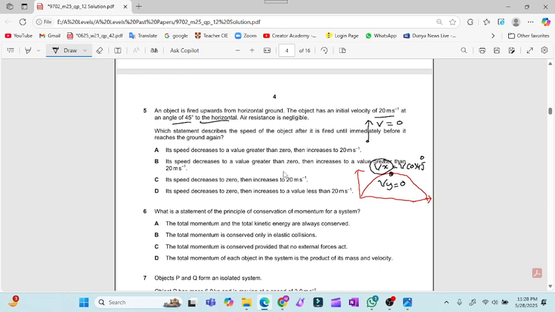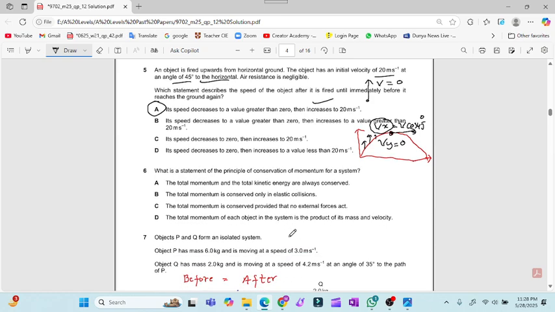Its speed decreases certainly. For this axis, the Vy will decrease to a value greater than 0. So it can never ever be 0 because horizontal velocity will always remain constant throughout the flight and then increases to this. So for question number 5, the option A is the valid option.